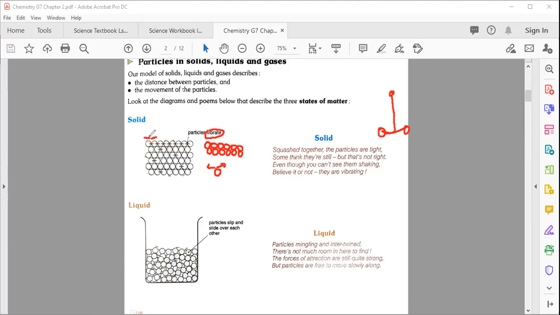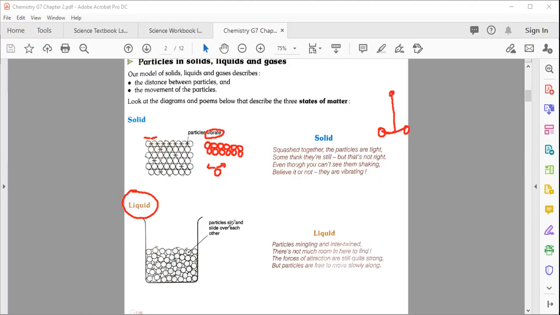After understanding the solid state, the second state we have is liquids. Now here you can see the particles in the liquid state. When you see the particles in the liquid state, how do they look? They are just mixed with one another. There is no proper arrangement like in solids.